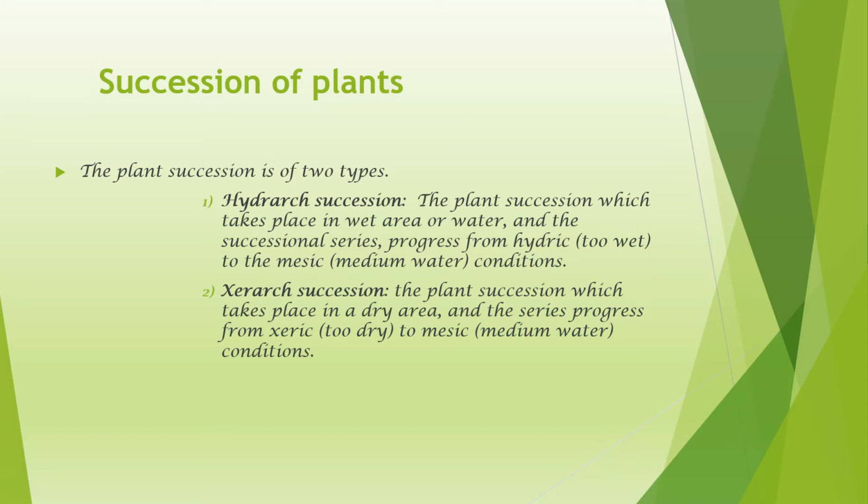Xerarch succession is a succession which takes place in a dry area, and the series progress from xeric or too dry condition to a mesic condition. The species that invade a bare area are called pioneer species.